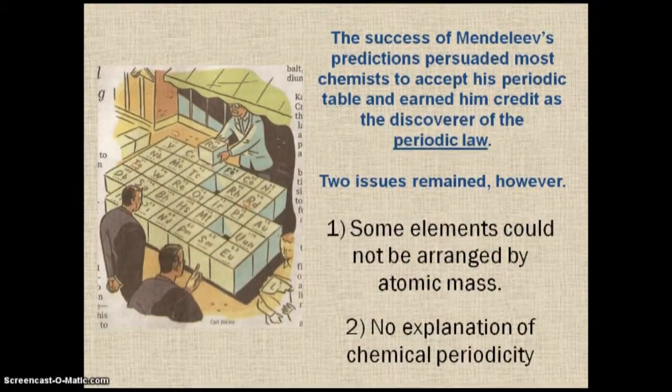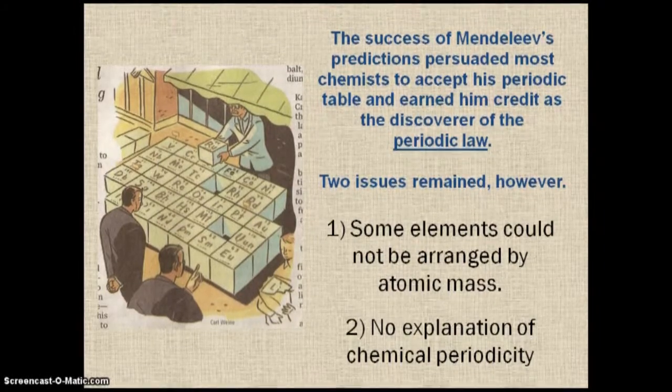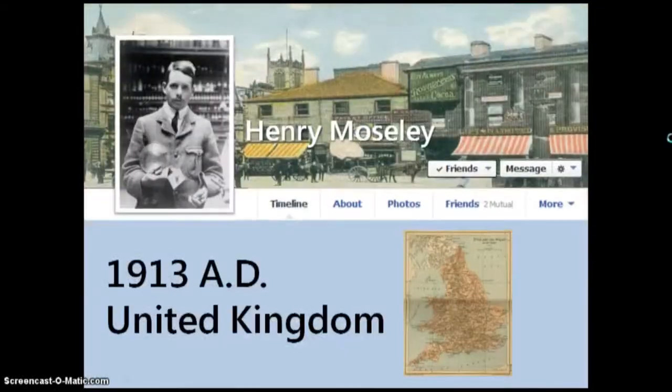Now, the success of his table and his predictions persuaded most chemists to pretty much accept his table and gave him the credit of being the one who discovered this idea of periodic law. However, there were a couple of issues that remained. One, some elements did not work when they are arranged by atomic mass. And two, there was just no explanation for this chemical periodicity and why it happened.